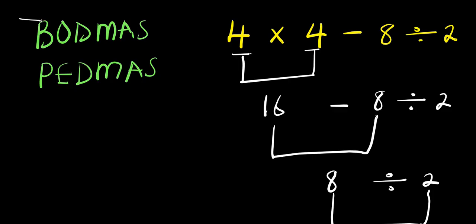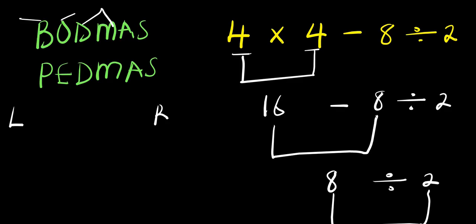This B is for brackets. This is for operations. This is division and multiplication. Meaning that when you have division before multiplication, you start with the division. Now, if you have multiplication before division, you start with the multiplication. Remember, you need to start from left to right.